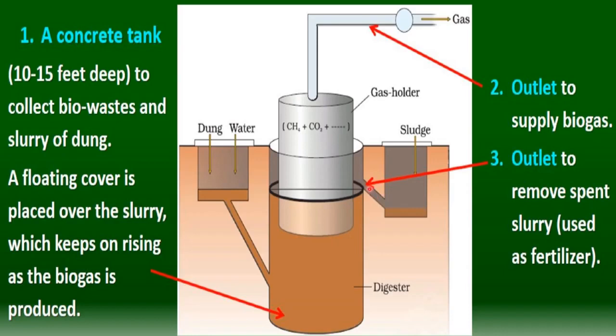From this outlet pipe, that spent slurry is removed and can be used as fertilizer. So the outlet pipe removes the spent slurry, which can be used as fertilizer. This is the complete structure of a biogas plant, and in a biogas plant there is production of biogas and also the spent slurry can be used as fertilizer.